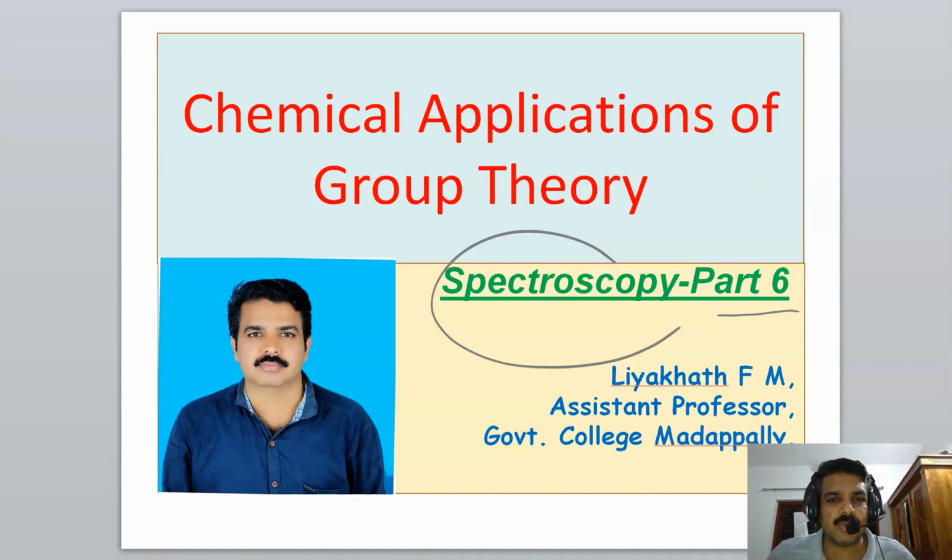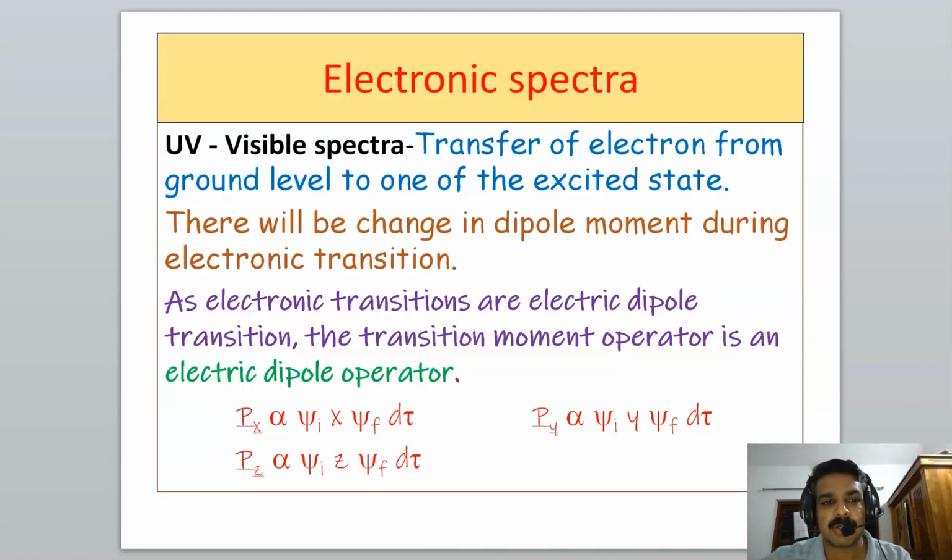Okay, welcome back dear students to the tutorial about the chemical applications of group theory, and this is the sixth video in this series. We have been discussing the chemical application of group theory in spectroscopy. In the last several videos we had been discussing the application of group theory in IR and Raman spectroscopy. And in this video, we are going to discuss the application of group theory in electronic spectroscopy, UV visible spectroscopy.